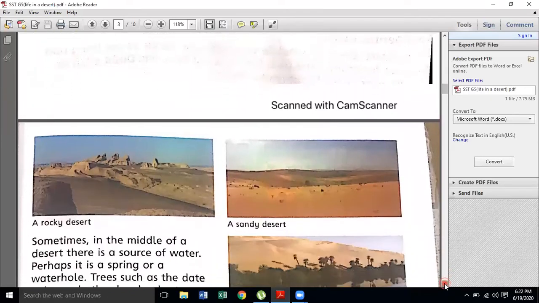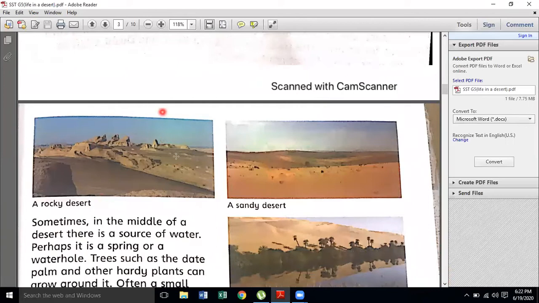As you can see in the picture, this is the rocky desert. You can find the rocks. This is the sandy desert. You can find the sand. And when a sandstorm happens, the wind blows all the sand and you cannot see anything there.